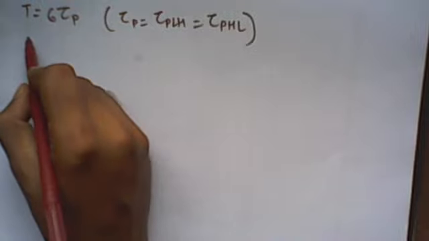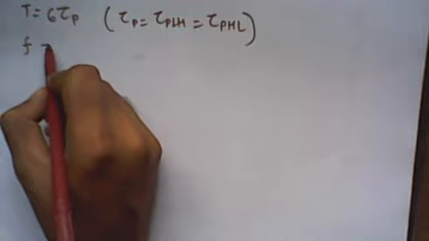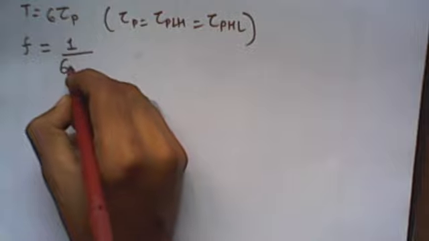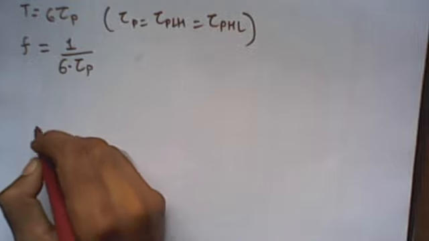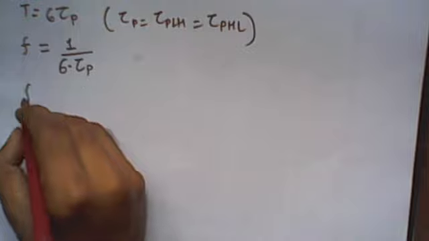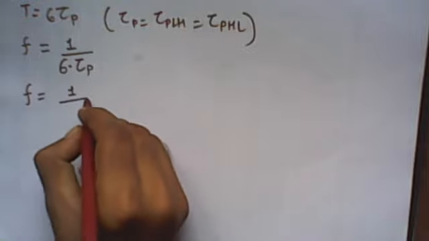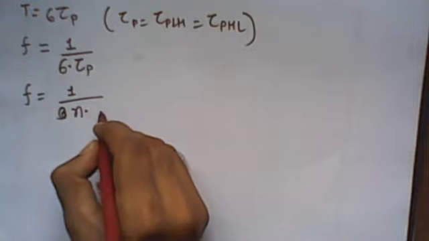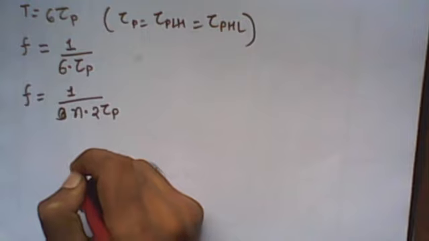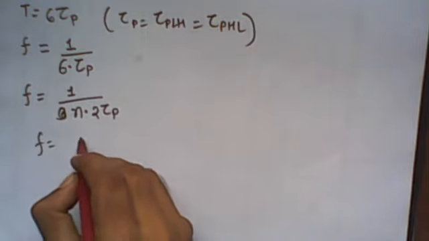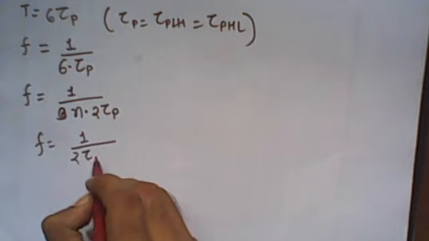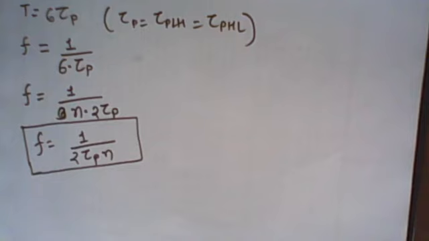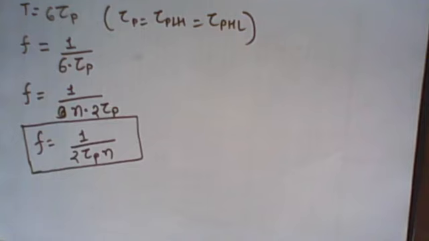So we can say the generated clock signal frequency is 1 upon 6 times the propagation delay time. To be more general, here we have connected 3 inverters, so we can write n, the number of inverters, times tau p. So the frequency generated is 1 over 2n tau p. This is the generated frequency of a ring oscillator.